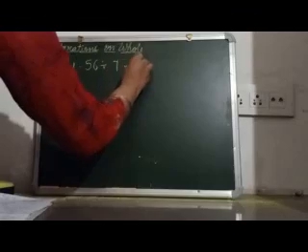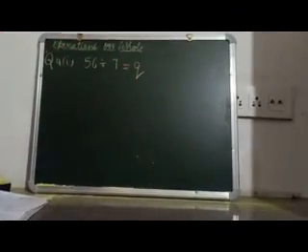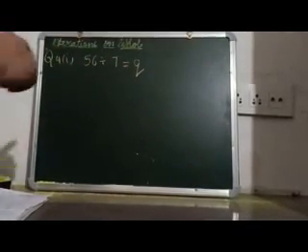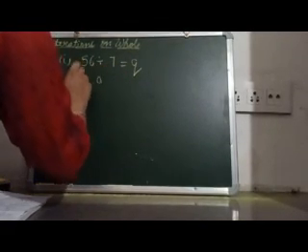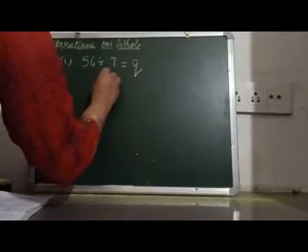Then the fourth question is, find what Q stands for in each of the following. So here I am performing its first part, that is 56 divided by 7 equals Q. So you have to calculate the value of Q. 56 divided by 7 is equal to 8.